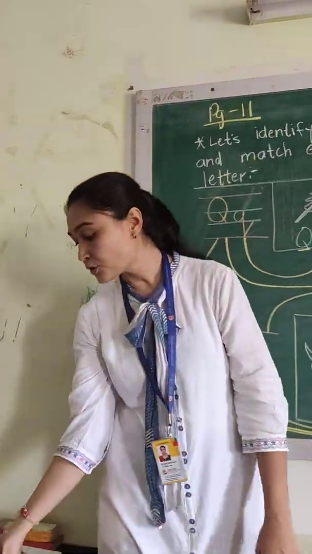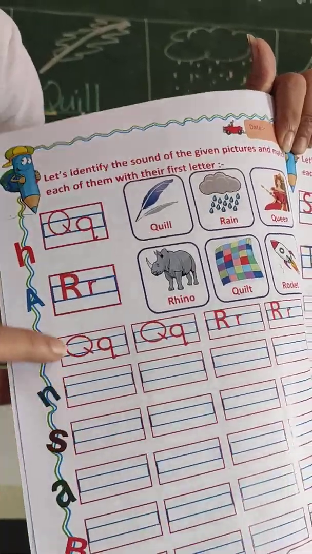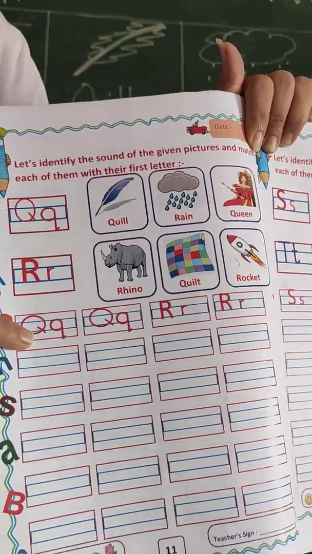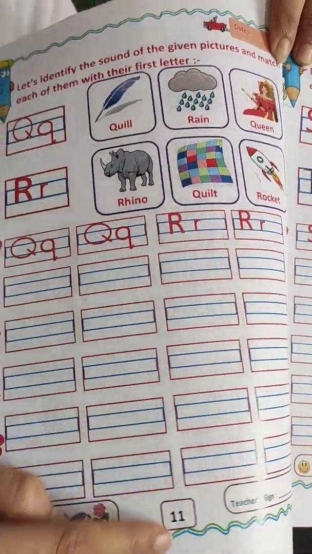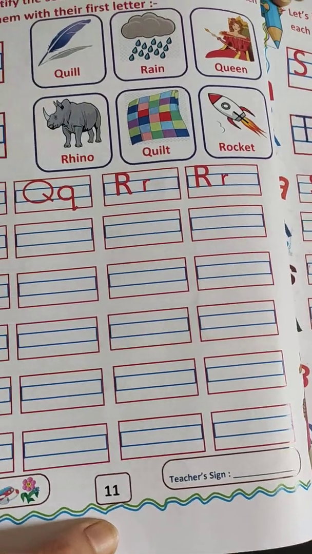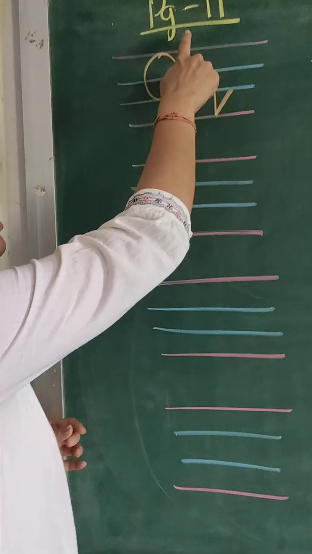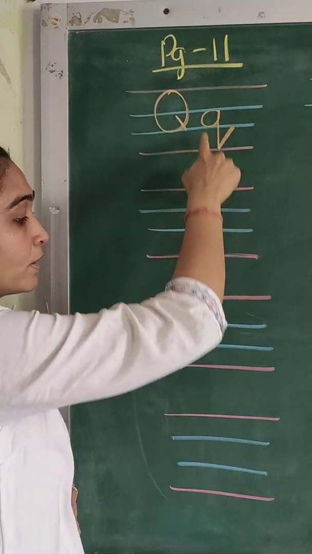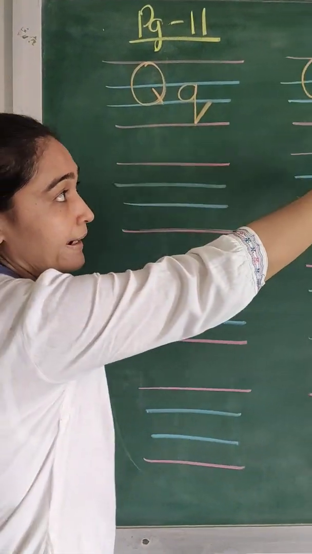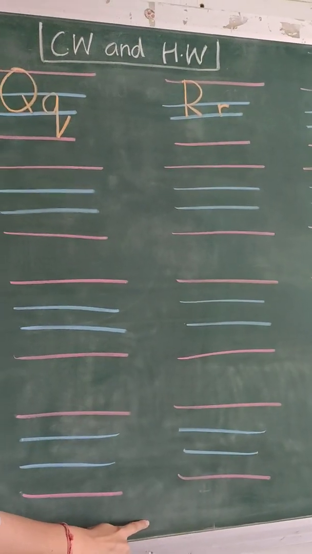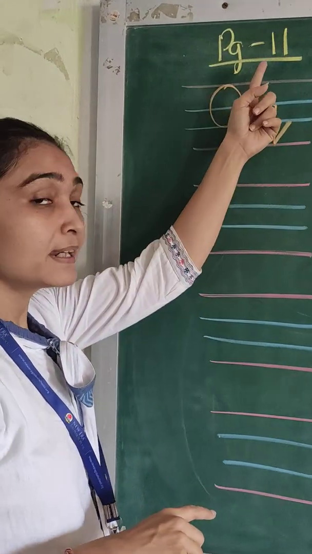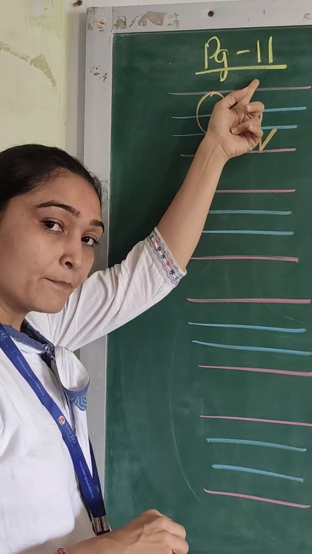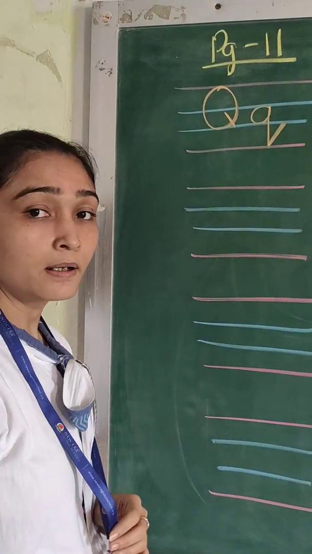Moving on to the next part of our video, children, is on page number 11, the writing portion which you have to write with me. The classwork will be the first line of letter Q and the first line of letter R. You will do your classwork along with me. So are you ready with page number 11, your pencil and eraser? Yes, we will start with letter Q.